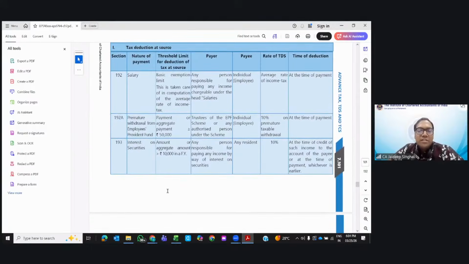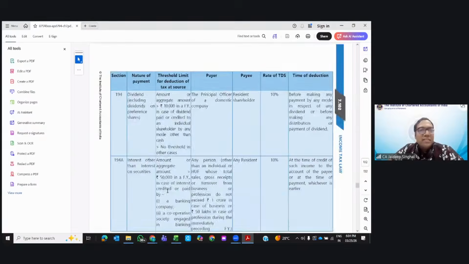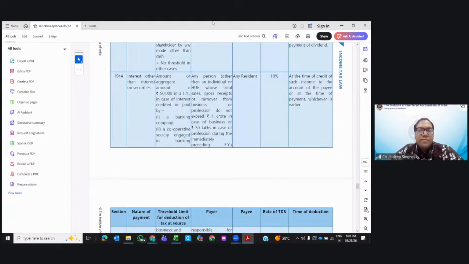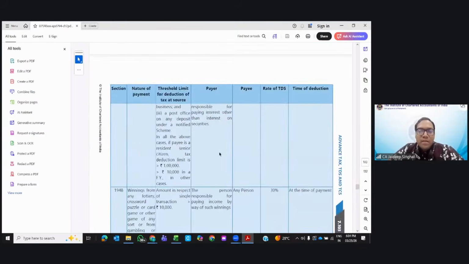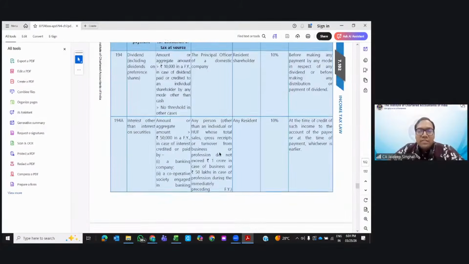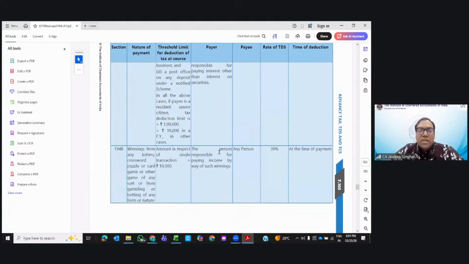Next, section 193 is about interest on securities greater than 10K, 10%. 194, dividend greater than 10K, 10%. 194A, interest other than interest on securities. If you pay greater than 50K, it is applicable to individual and HUF if the turnover exceeds 1 crore, or in case of profession it exceeds 50 lakhs. 10%. If it is a senior citizen, then the limit is 1 lakh.